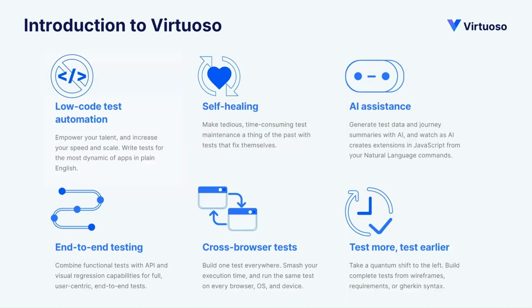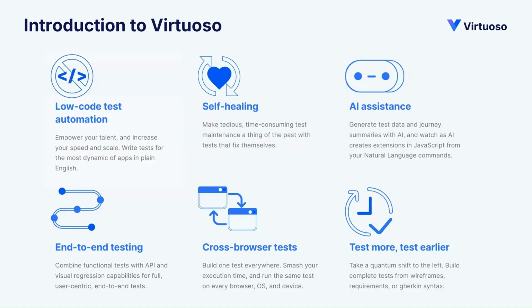So it's very easy and very fast to automate in Virtuoso. For example, creating a test step is as simple as writing plain English commands like click on a button. Just by writing these keywords, you will automatically be able to create these test steps in Virtuoso.